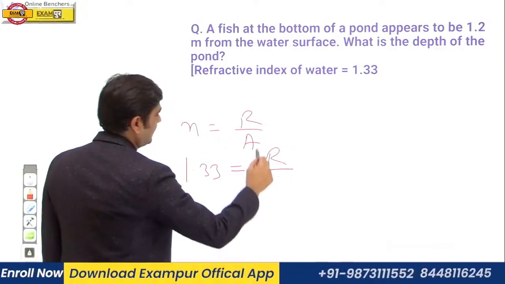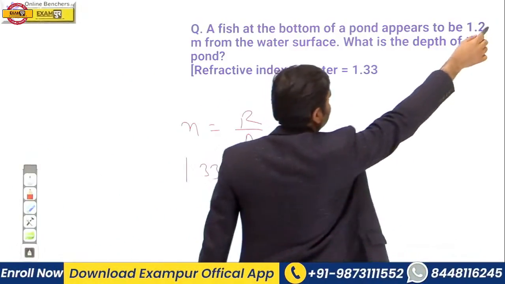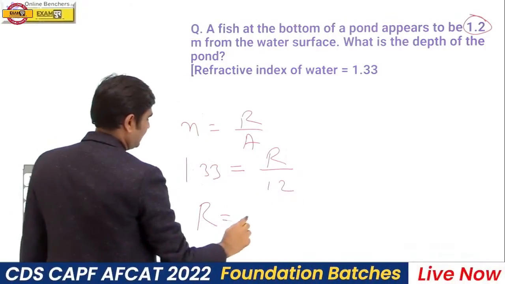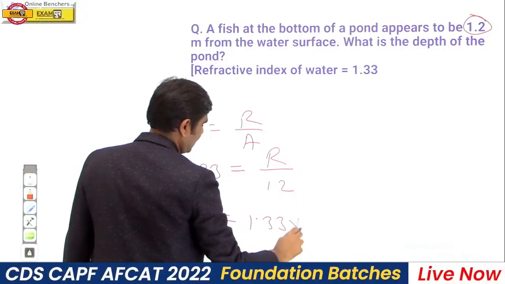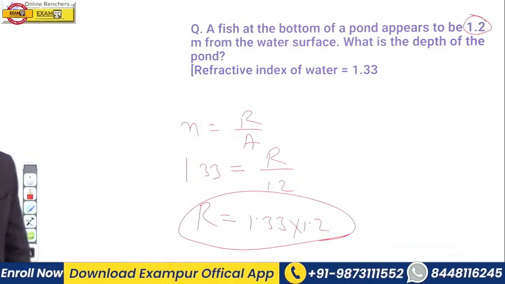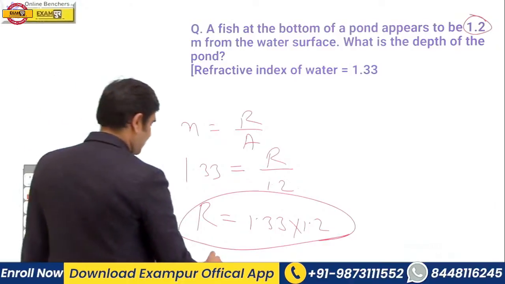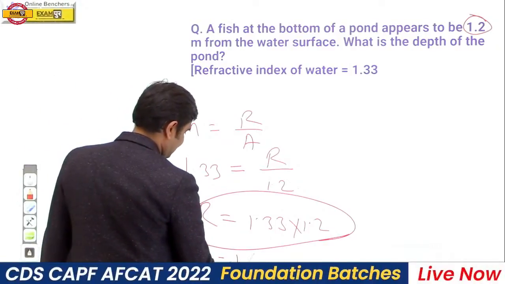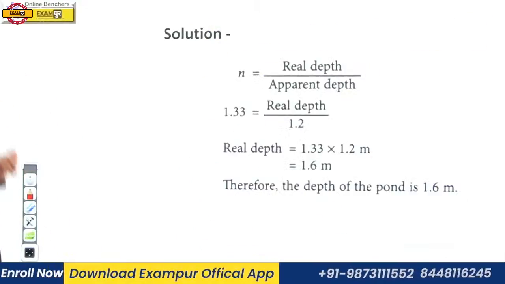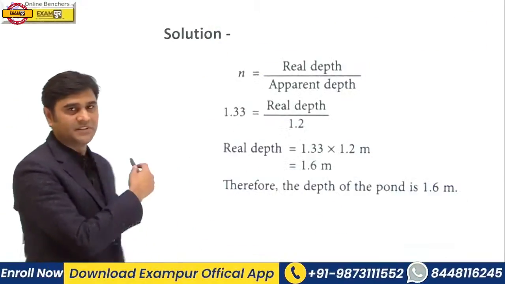Apparent depth is given, 1.2. So real depth will be 1.33 into 1.2. This will be your answer. So the right answer should be 1.6 meter. Absolutely right. Very good. Keep it up. 1.6 meter is the solution of this question.